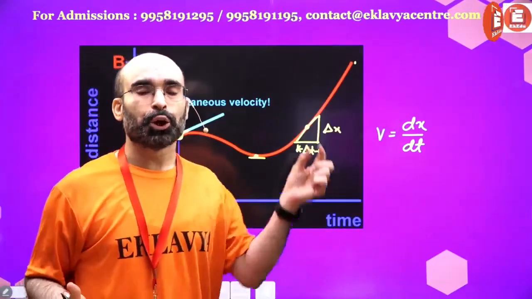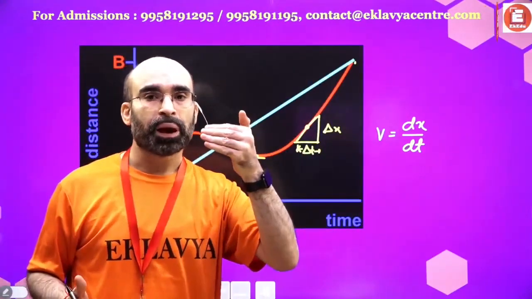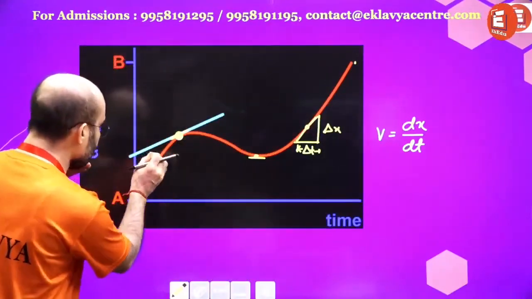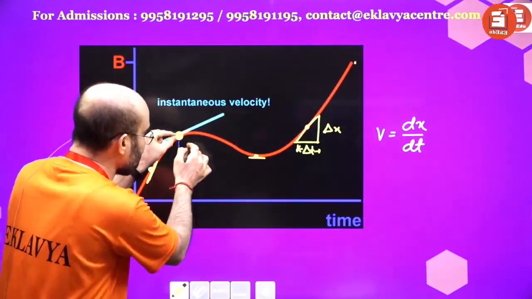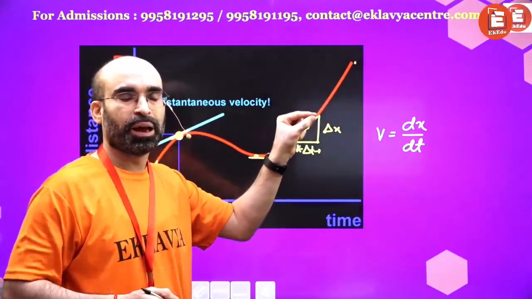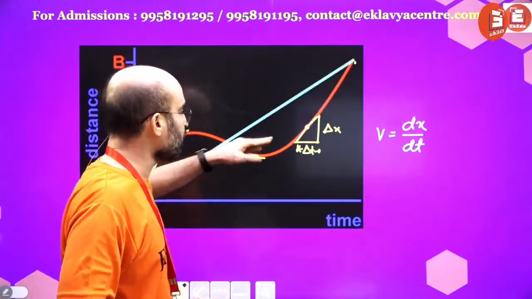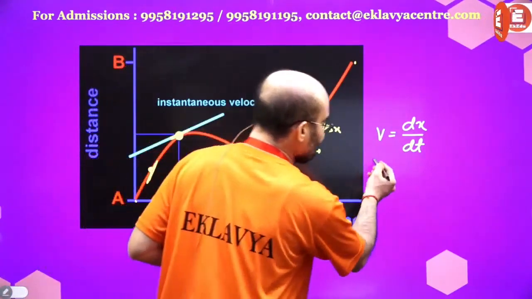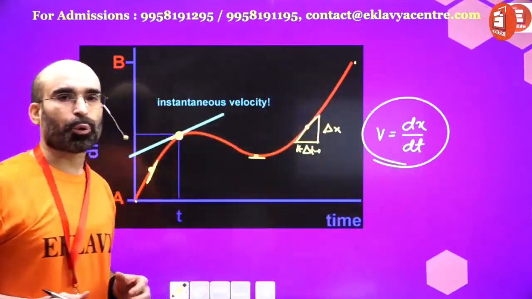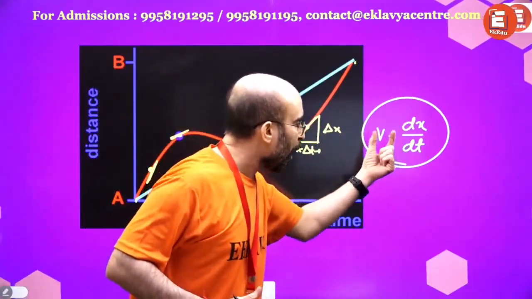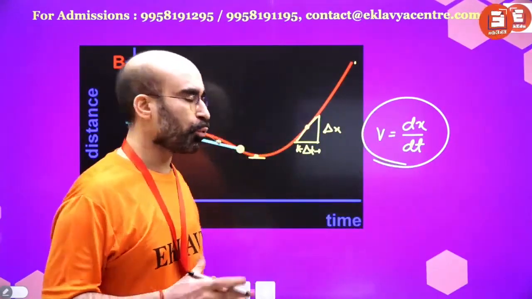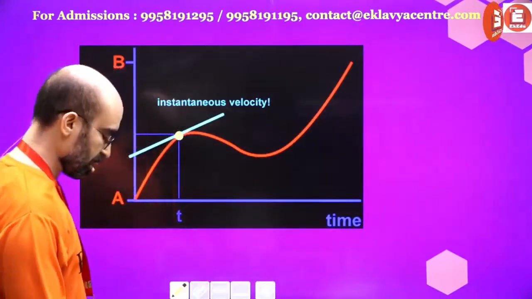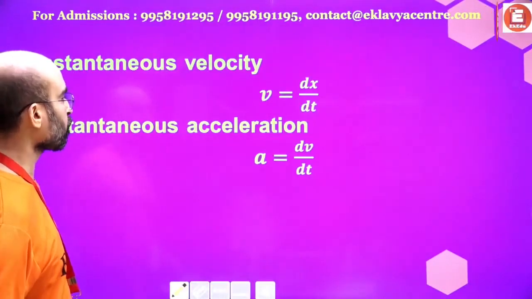Otherwise what will happen? You will end up getting the average velocity, not the instantaneous velocity, because here you are seeing that every moment the slope is different. When you say every moment the slope is different, every moment velocity is different. So this you are required to understand. Now the question arises, how to use this tool? So for this I would like you to move further and see this thing.